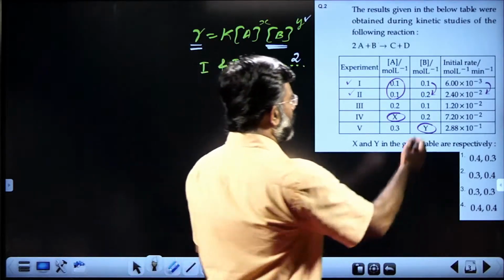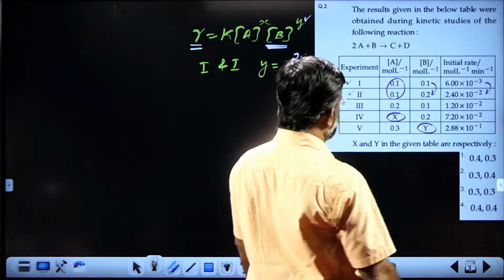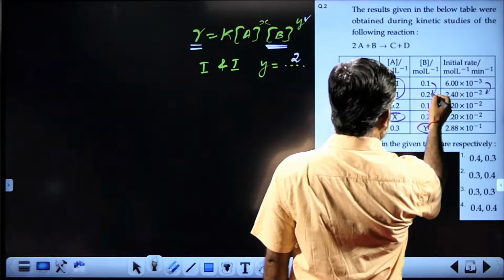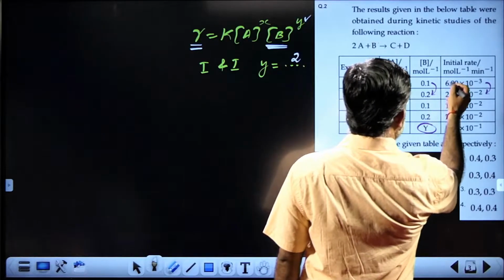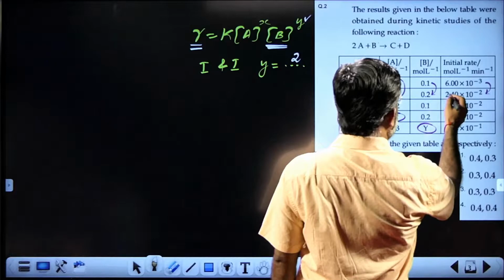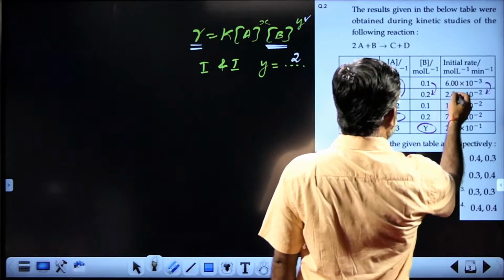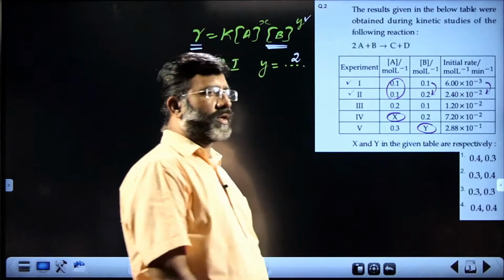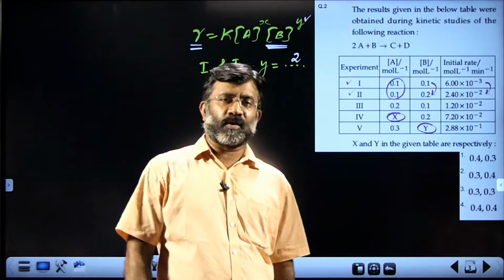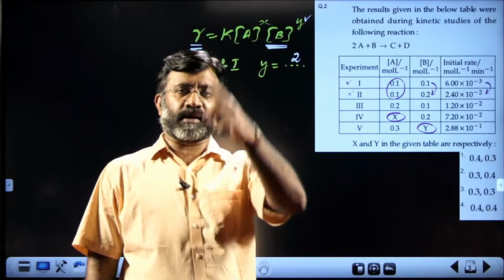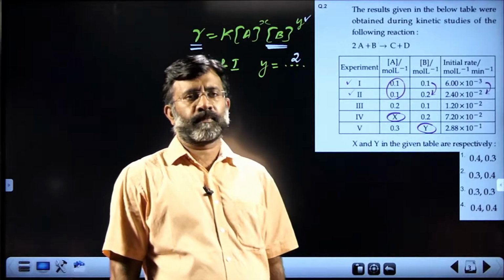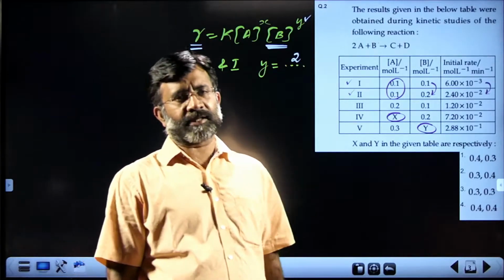See what is the change happening in observation 1 and 2. Concentration of A remains fixed, concentration of B becomes 0.1 to 0.2, that is doubling, and the rate becomes 6 into 10 power minus 3 becomes 2.4 into 10 power minus 2, that is 24 into 10 power minus 3. Now 6 becomes 24, that means 4 times increase. So upon doubling the concentration of B, keeping the concentration of A constant, rate becomes 4 times, means the power is 2. So we got the order with respect to B.